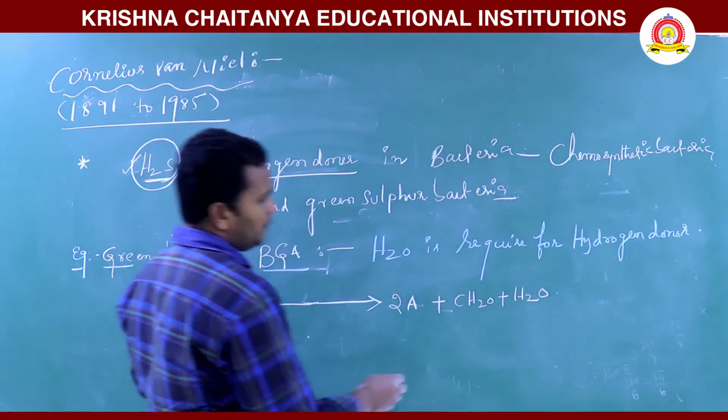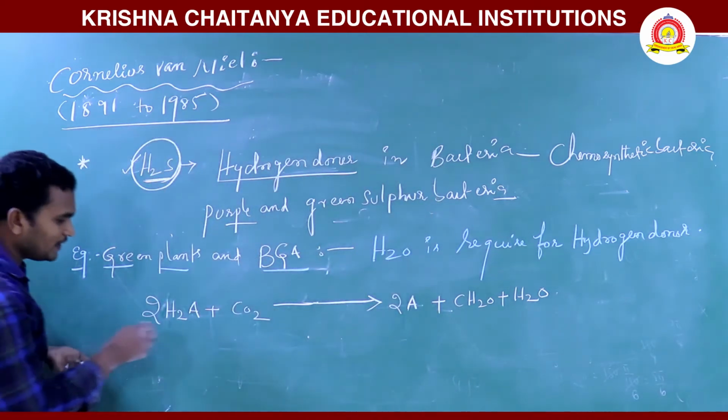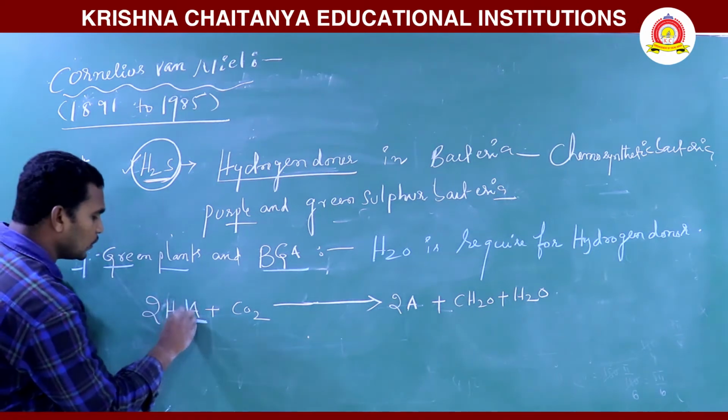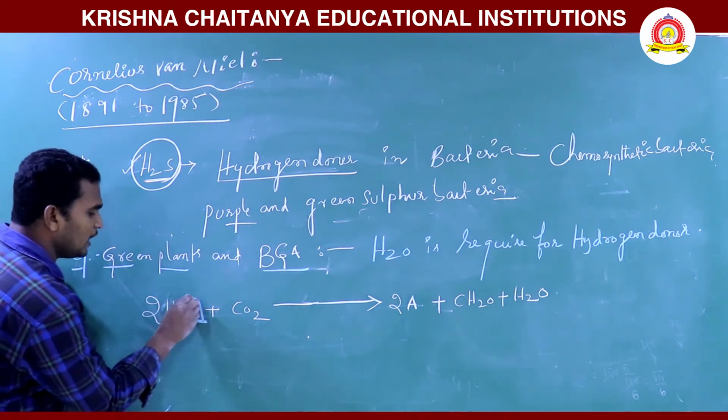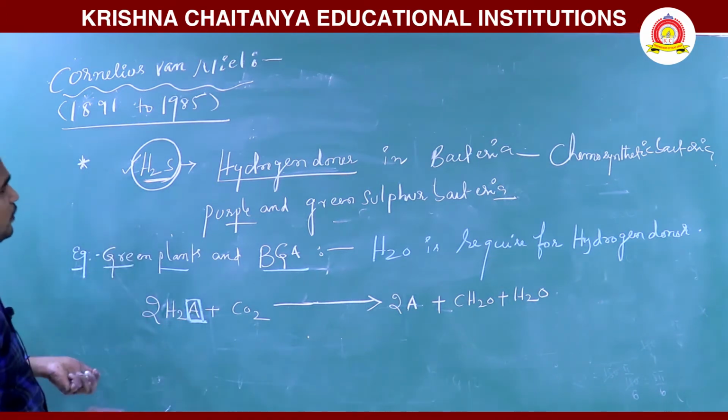So H2O is being released. Here, A is nothing but something unknown, they have taken an unknown component.